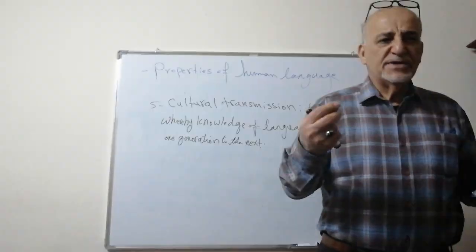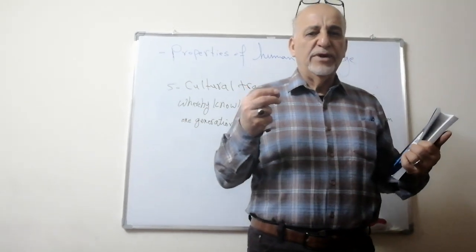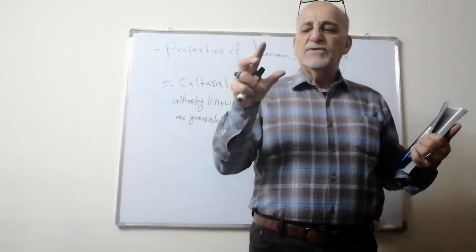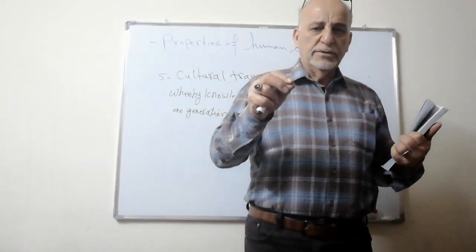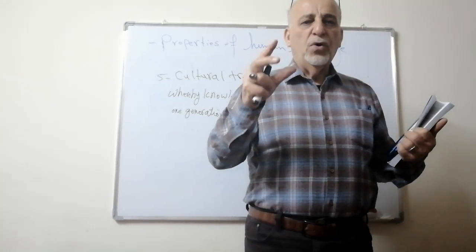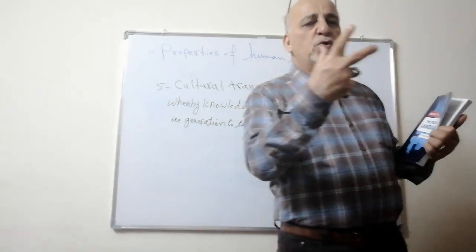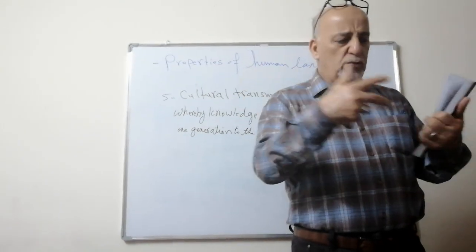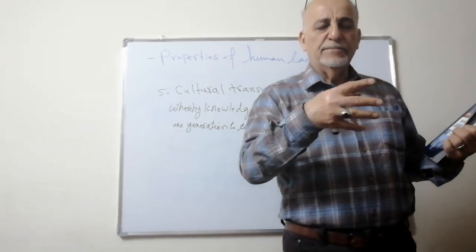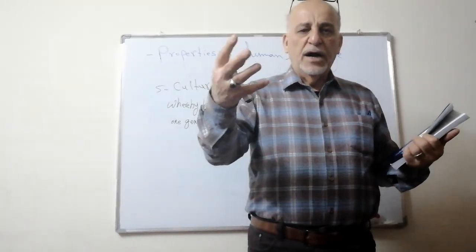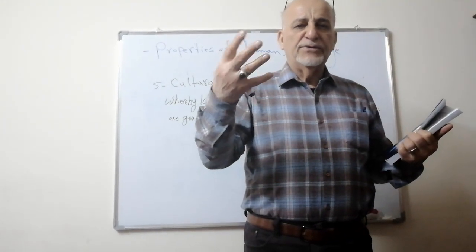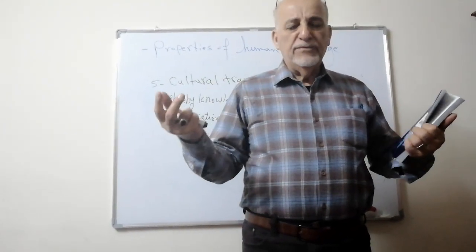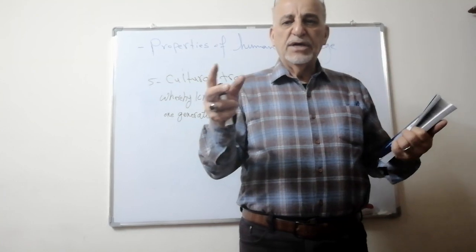How do you prove this? How do we verify this? We verify it through this example. Suppose a child or an infant is born to Korean parents, two Korean parents, a father and mother. The mother gave birth to an infant. Now this infant is Korean.